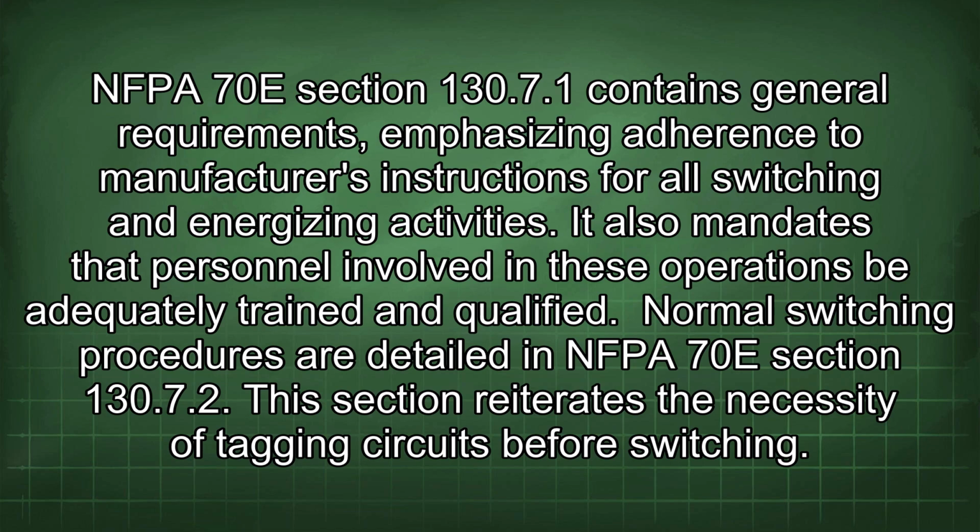NFPA 70E Section 130.7 contains general requirements, emphasizing adherence to manufacturer's instructions for all switching and energizing activities. It also mandates that personnel involved in these operations be adequately trained and qualified. Normal switching procedures are detailed in NFPA 70E Section 130.7.2. This section reiterates the necessity of tagging circuits before switching.